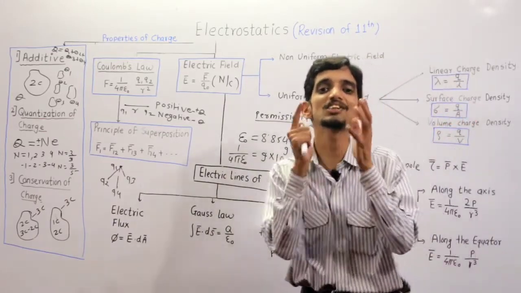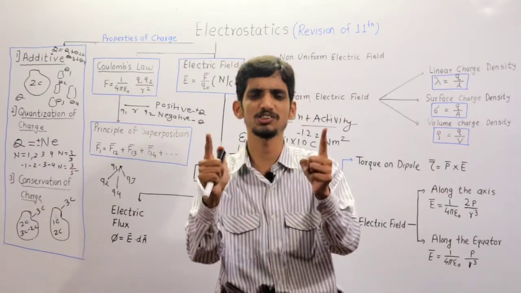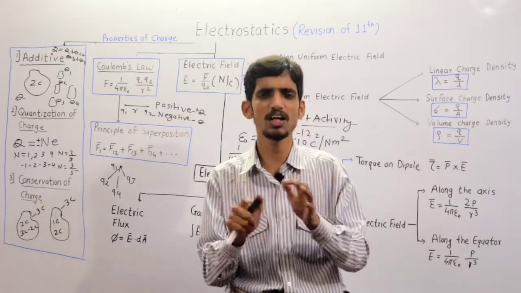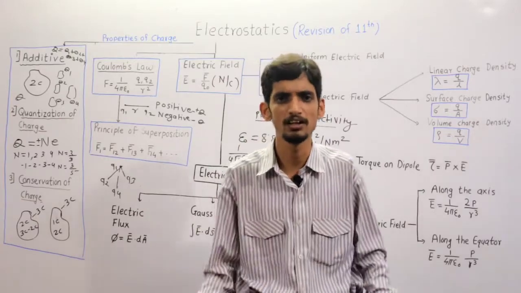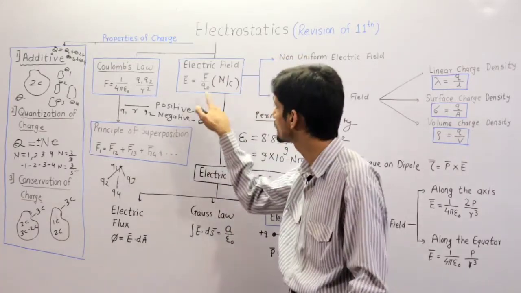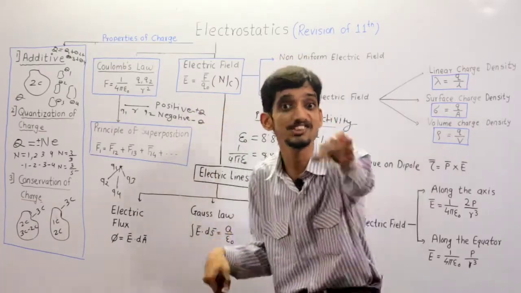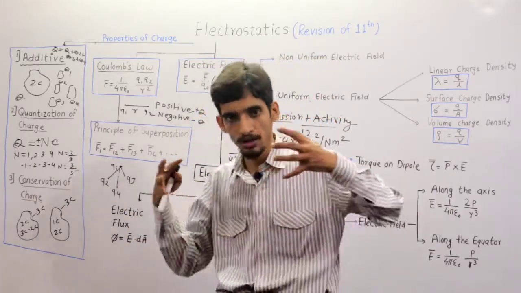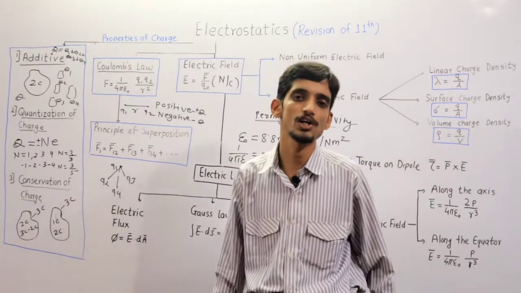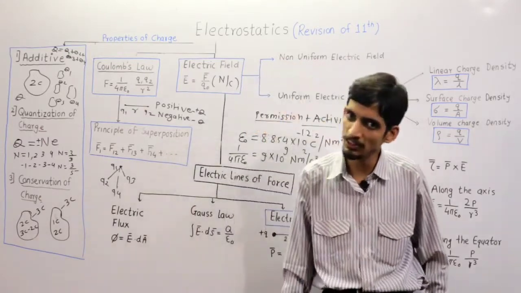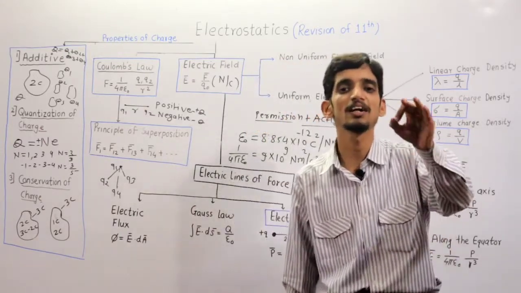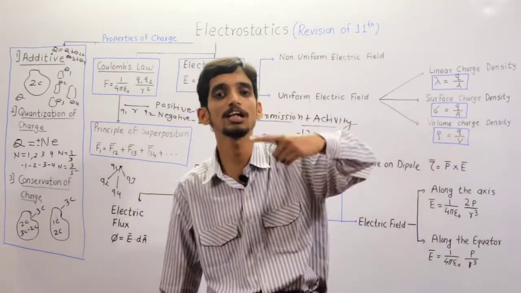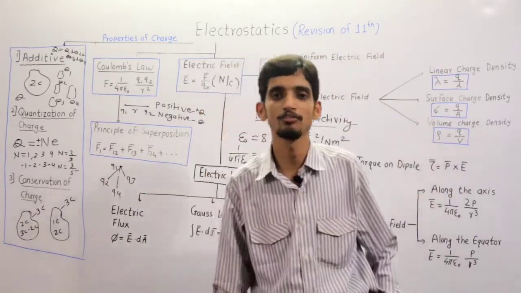Clear? So it is a test charge. The test charge is the smallest charge. The test charge is positive. The test charge does not create its own field. Otherwise, what happens? If it generates its own field, then it disturbs the source charge, and its field also interferes with the source charge field. Clear? So this is called electric field intensity. Electric field means the space around the electric charge in which electric influence is felt.